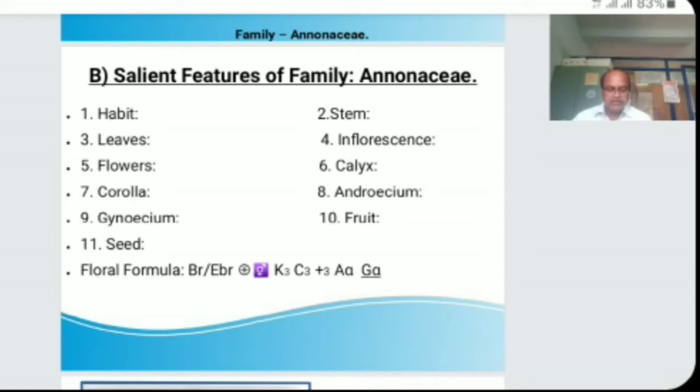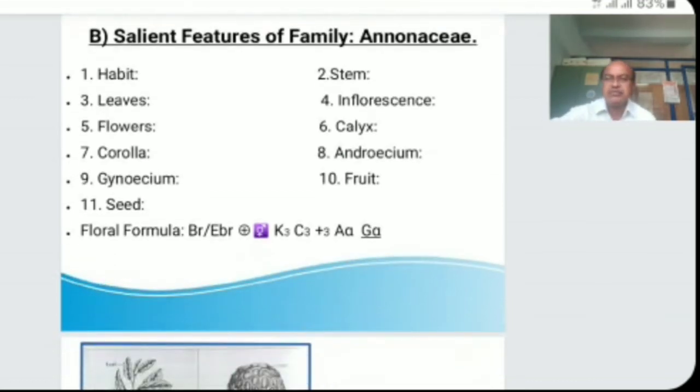The fruitlets become united to the floral axis to form a single fleshy globose or ovoid aggregate fruit. If more than one fruit is produced from a single flower, then they are called aggregate simple fruits. The fruit contains many aggregated simple individual berries. It is an etaerio of berries. So these are the salient features of family Annonaceae with reference to the different points.